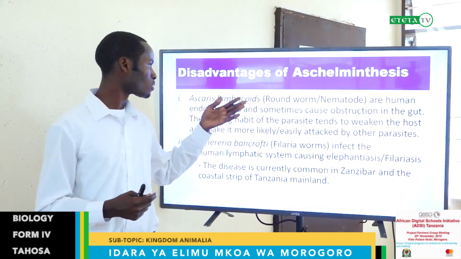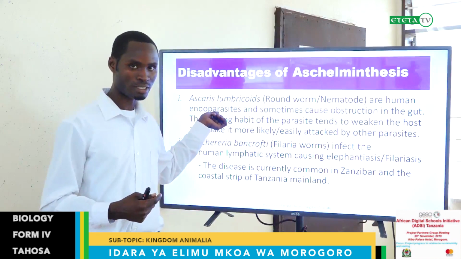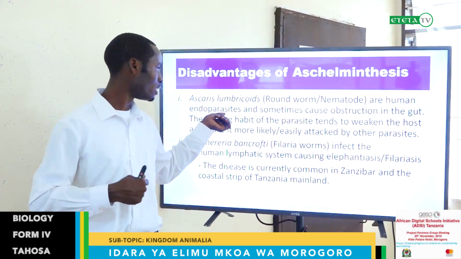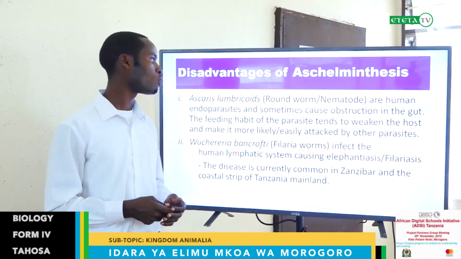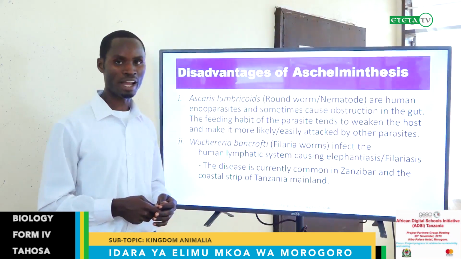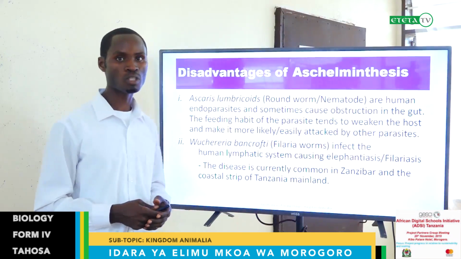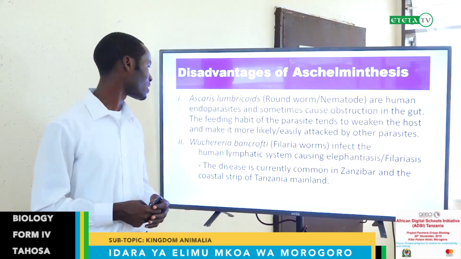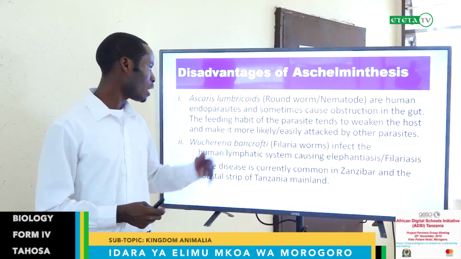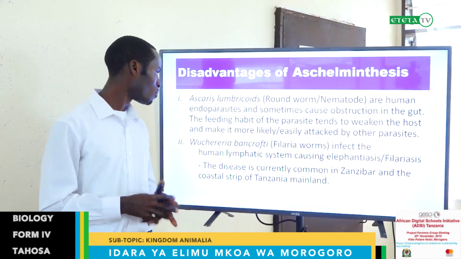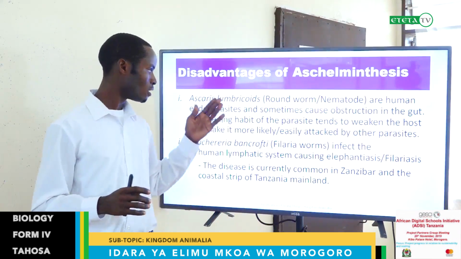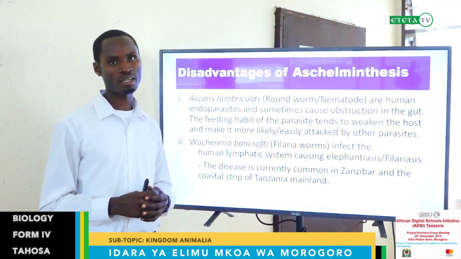Roundworms, nematodes, are human endoparasites. They live in our body, in our gut, in our systems, and they sometimes cause obstruction in the gut. The feeding habit of the parasite tends to weaken the host, and makes it more likely to be easily attacked by other parasites.